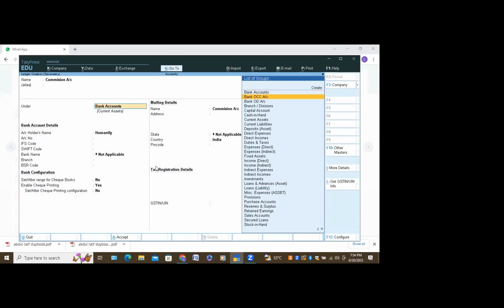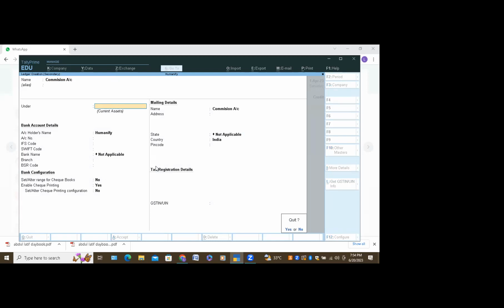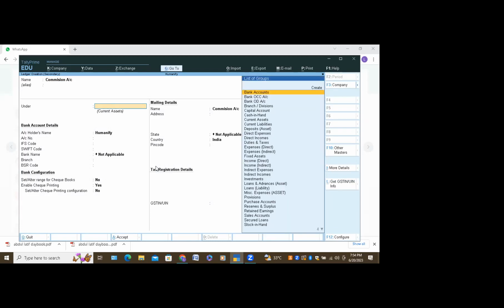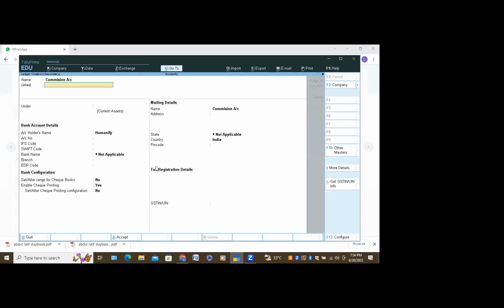Commission received only, you take. Don't write commission account, because in Tally we don't have that option here. Use backspace from the keyboard and rewrite commission received.